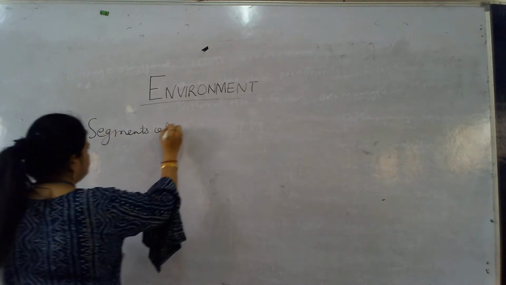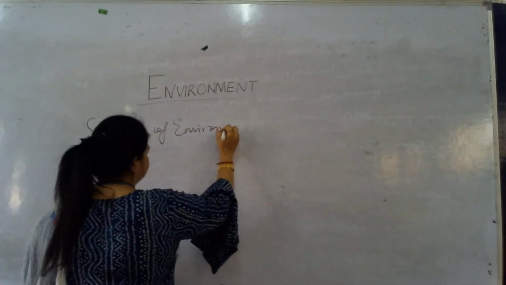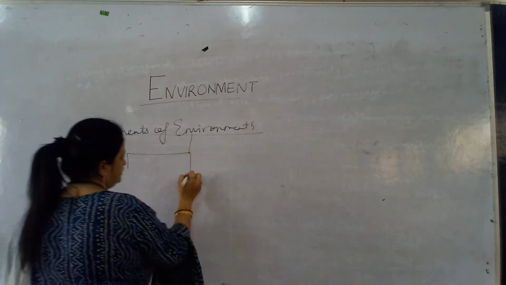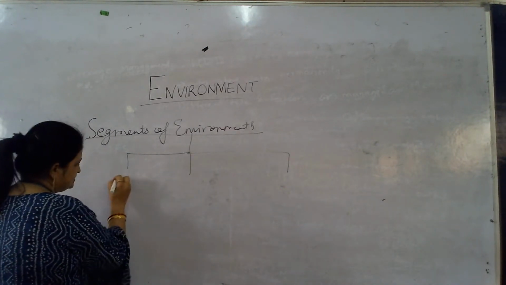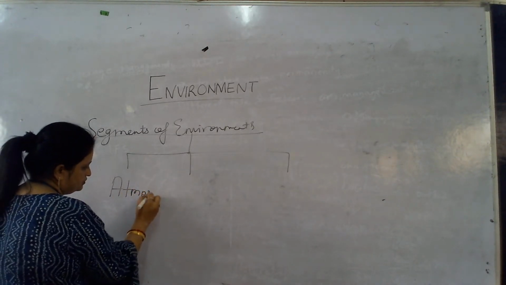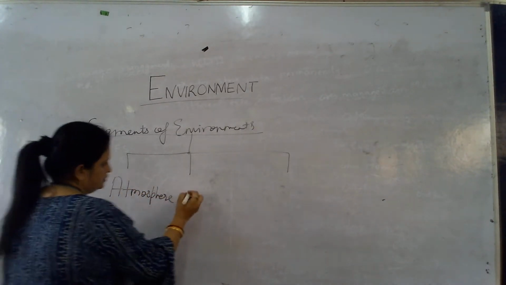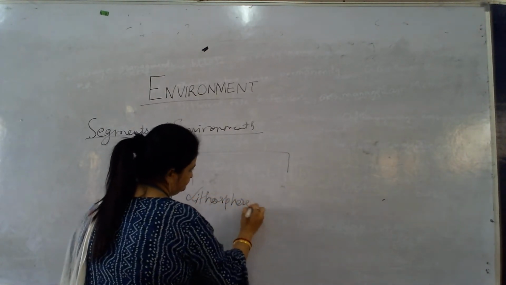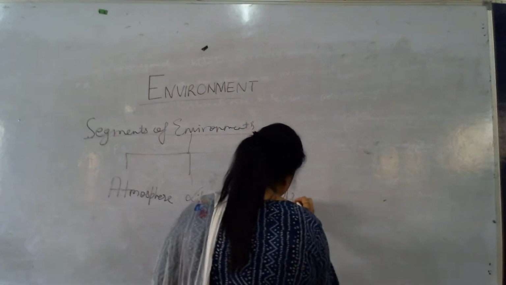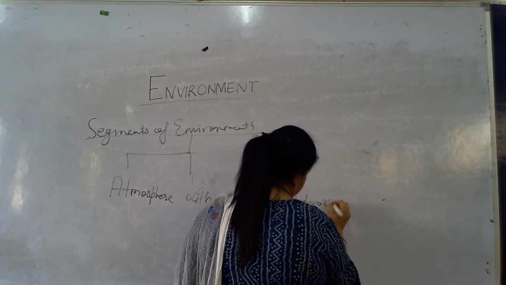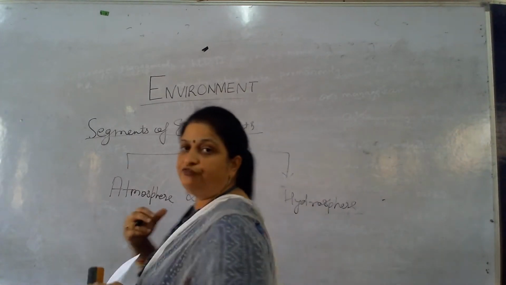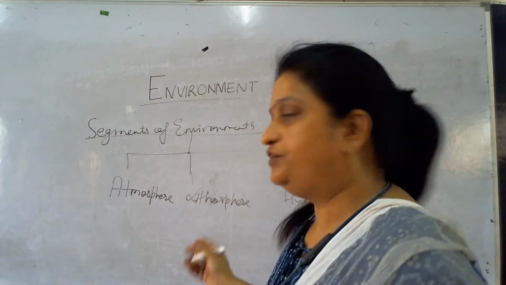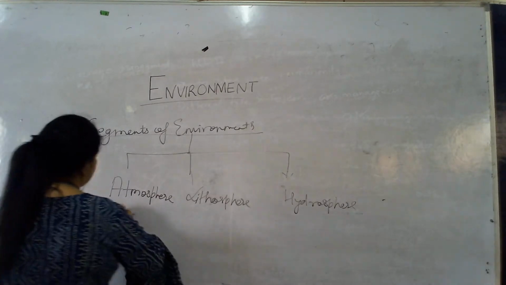These are the three main segments: atmosphere, lithosphere and hydrosphere. We take the three of them one by one: lithosphere, atmosphere and hydrosphere. First of all, we discuss the atmosphere.